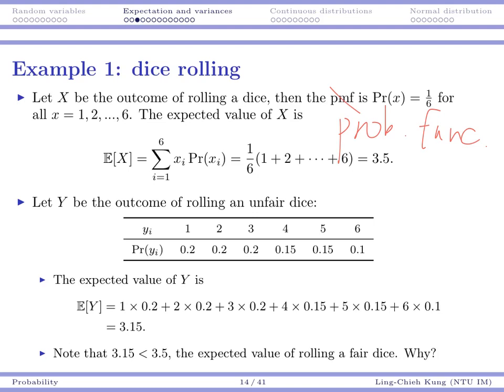So why is that? Well, the reason is simple. Basically, when we are choosing one number to represent all these 6 numbers, we also consider its probabilities. And because small values have higher probabilities to occur, the expected value would shift to the left to represent the fact that the outcome is more likely to be a small value. So that's why we expect y to be smaller.